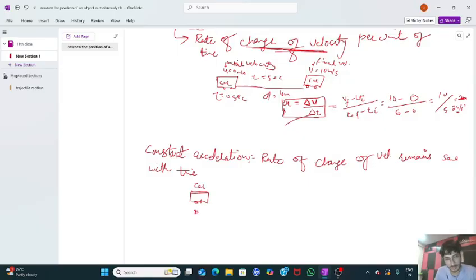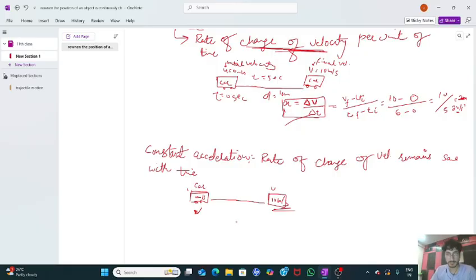It is moving. It has some velocity here, and after some time it moves a distance d, and its velocity will be something, obviously, because this car is moving. That is why, if I'm taking this as the initial position, this will be the final position of this car. So the rate of change of velocity remains the same. If the velocity here is 10 meters per second, after covering some distance, its velocity will remain 10 meters per second. This is the meaning of this rate of change of velocity.